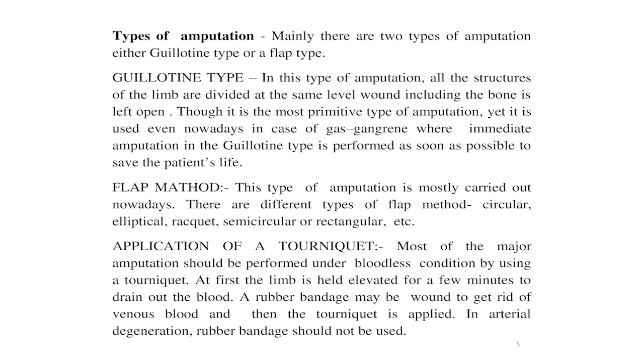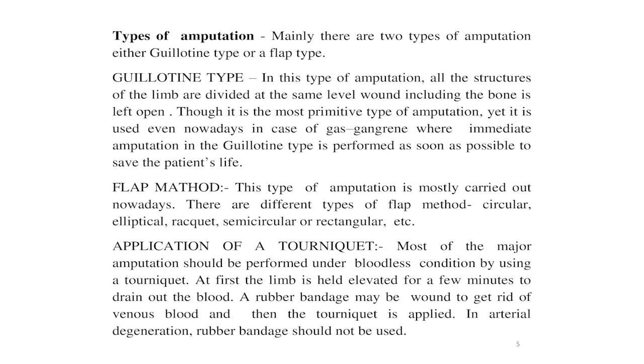Racket method is often used in case of disarticulation at the metacarpal and metatarsophalangeal joints, and is also applied for the disarticulation of the shoulder or the hip joints. Semicircular or rectangular method is by far the most widely practiced amputation. Either two flaps of equal length or a single flap is used. For amputation surgery, the use of a tourniquet is essential.